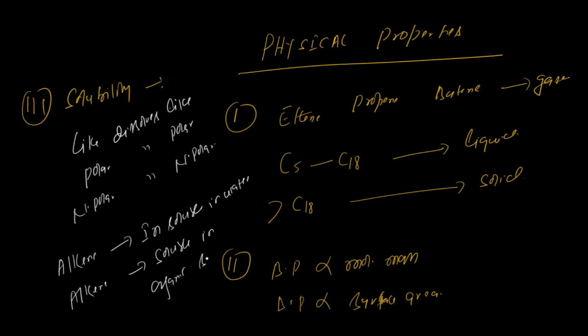Organic solvents are like ether, benzene, etc. All organic solvents are non-polar in nature. So non-polar will dissolve non-polar. So alkene, which is non-polar, will be soluble in non-polar solvents like ether and benzene.